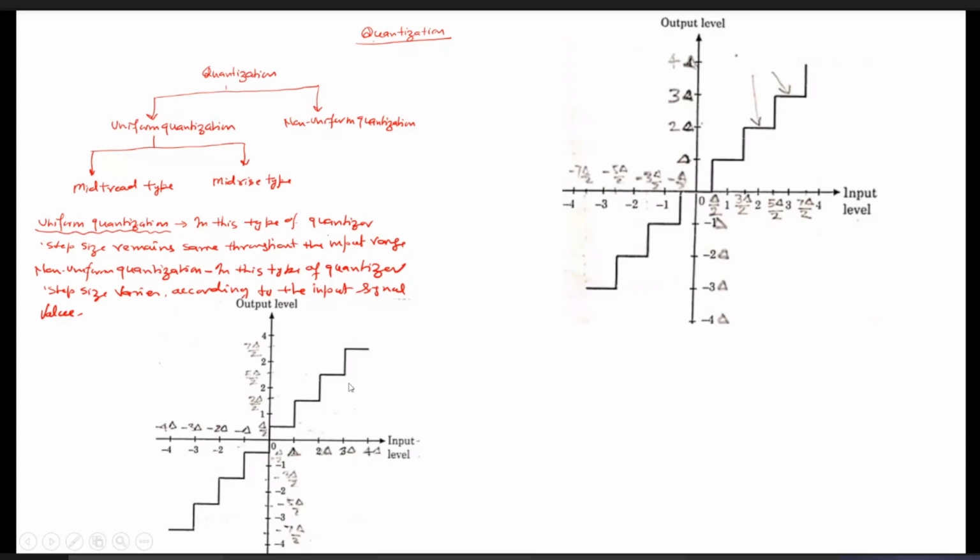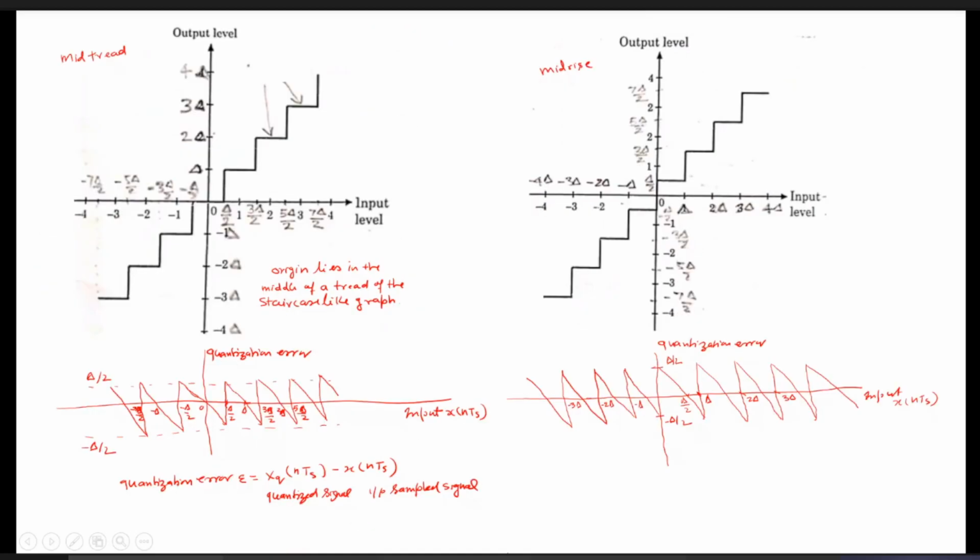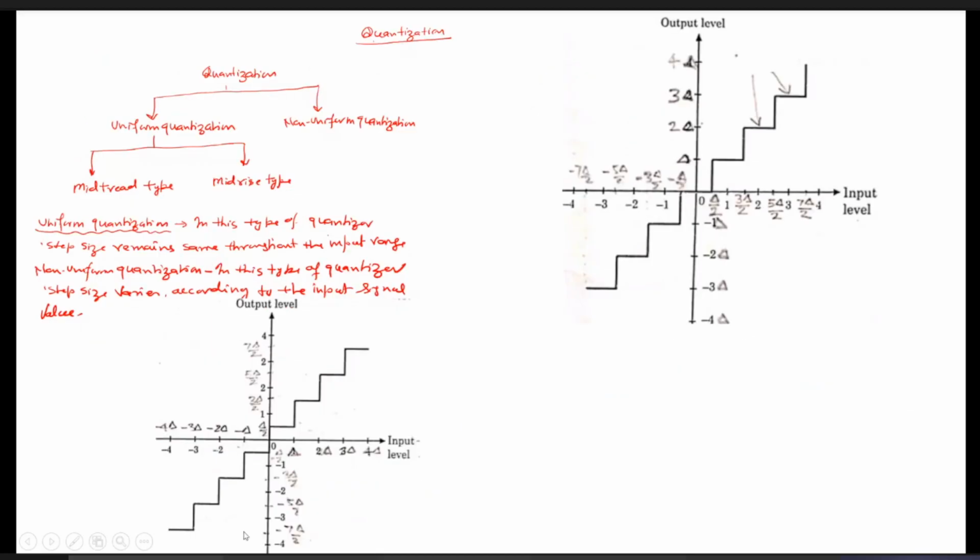So such type of quantizer is known as mid-rise type of quantizer. Now, because of that, some error will definitely arise. I will come back to this graph and this slide later on.